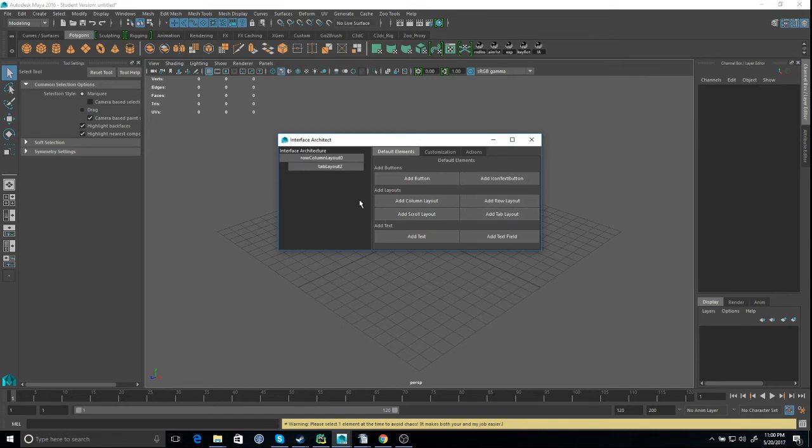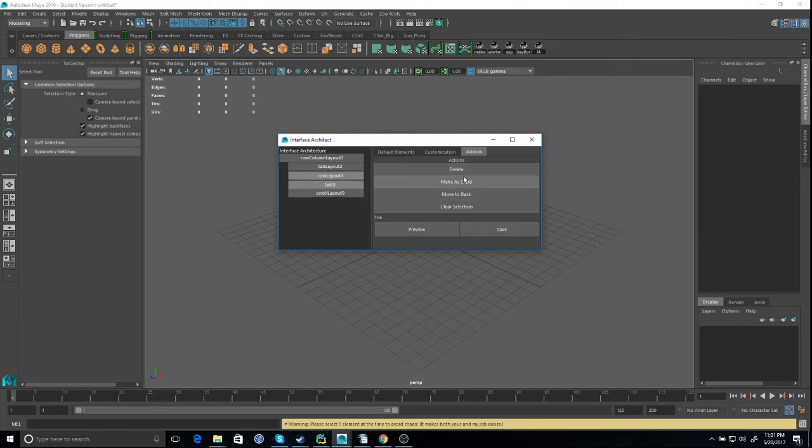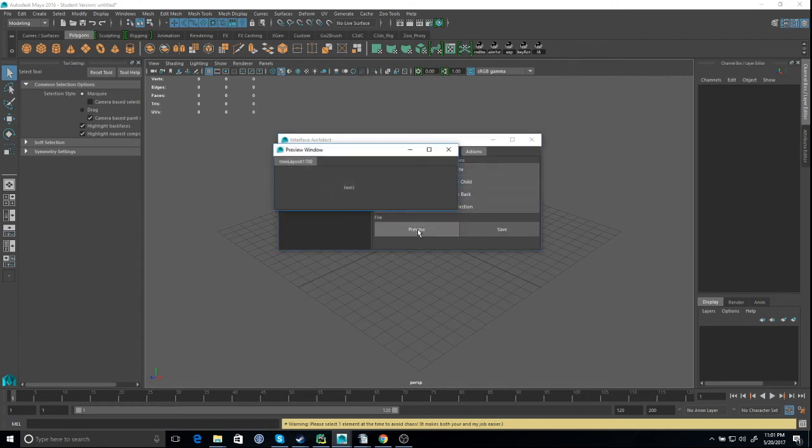So we'll start with the tab layout. And within that, let's do something cool. How about a row layout with a text and a scroll layout? Let's put that together first. I want the text on the left and then the scroll layout on the right. All right, and put that into the tab layout. Yes. Looks a little weird.